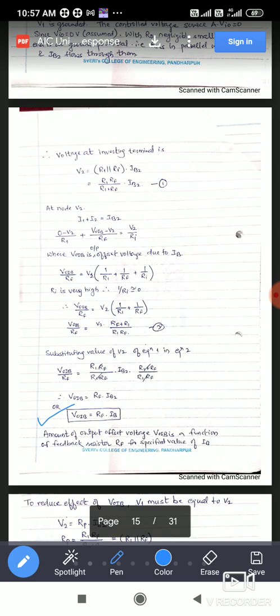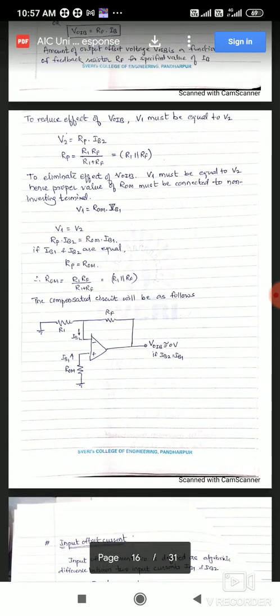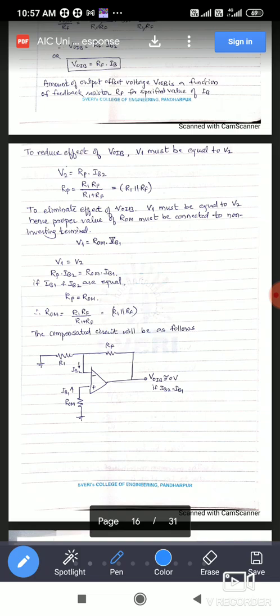So the output offset voltage due to the input bias current is a function of the feedback resistor RF for a specified value of input bias current IB. That expression we have discussed. After that, we saw the compensation circuit for adjusting the input bias current manually, by connecting the ROM resistor, which is equal to the parallel combination of R1 and RF.